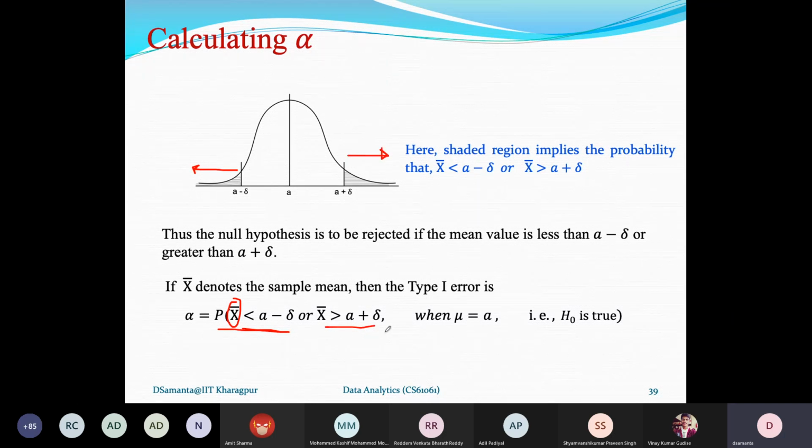This is when mu is equal to A, that is your mu prediction, and here you can see this is H0. So this way, the shaded region which we have mentioned here is the probability of making type 1 error. That is why I said that this is alpha. As I said already, the total area under this curve is equal to 1.